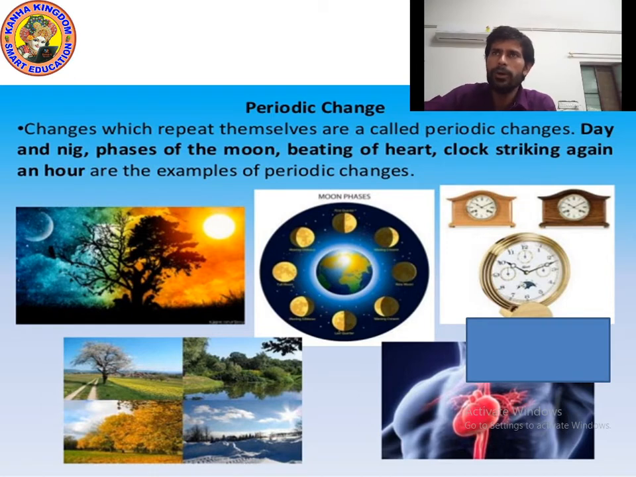So kids, I hope that you understood periodic changes. Changes which repeat themselves are called periodic changes. Examples: change in day and night, change in phases of the moon, change in beating of the heart, clock striking. These are the examples of periodic changes. Now we will study non-periodic changes. Let's move on to the next point.